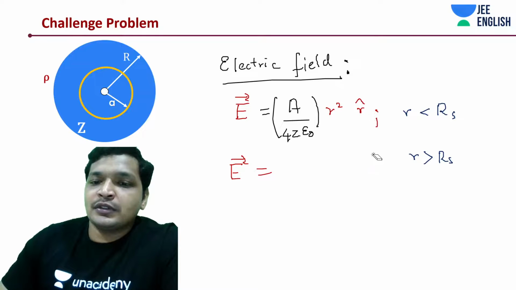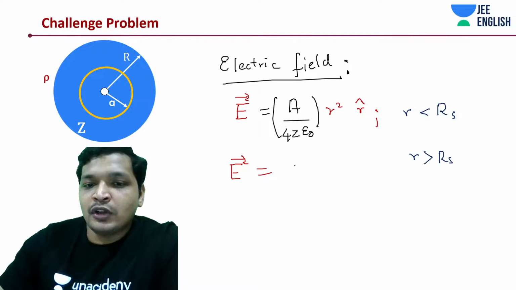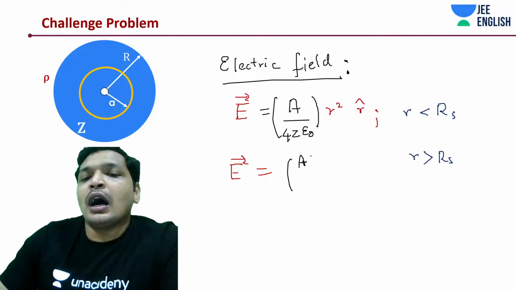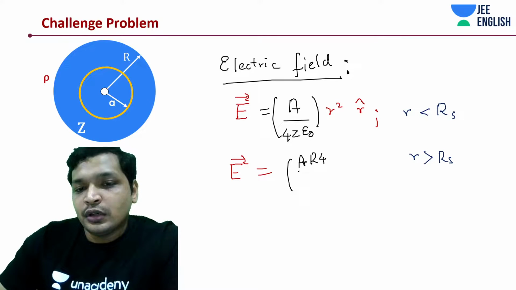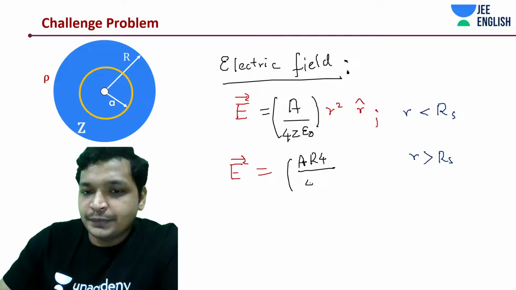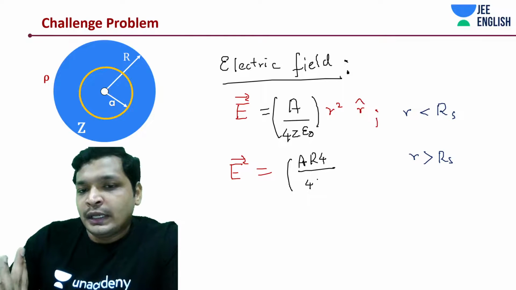So let me do a small thing for you. I'll write down the value of the constant as well. The constant would look something like this: A into R to the power 4 divided by the total charge that will be enclosed. Of course, you have to take out that value for the area.